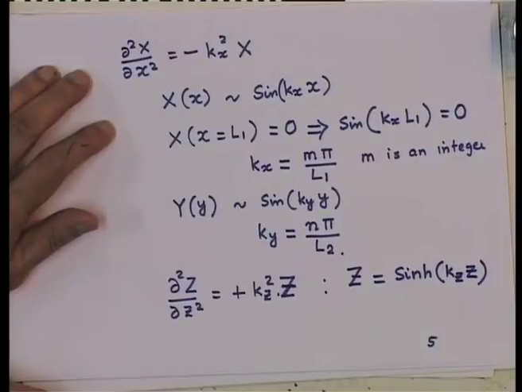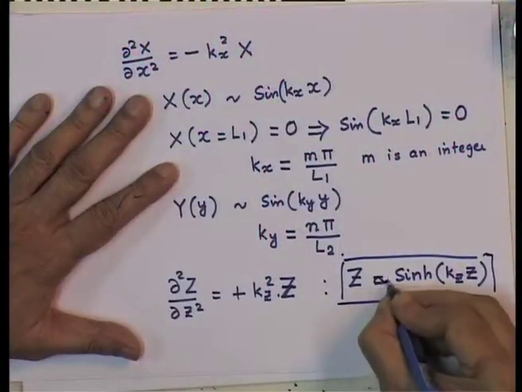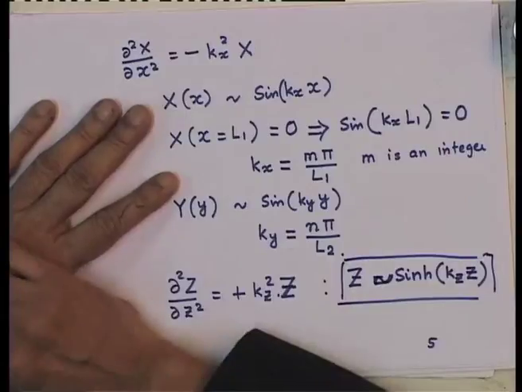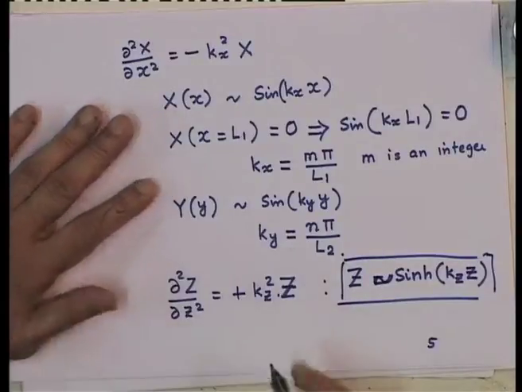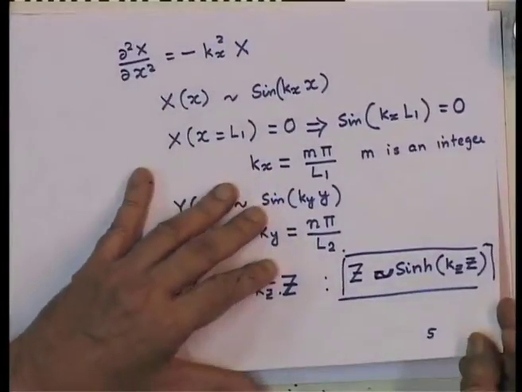Remember, sine hyperbolic of z at z equal to 0 is 0. Okay, so this is the solution I take. This is actually not equal to, but should be constant times that. Now, let us look at the k x, k y and k z.